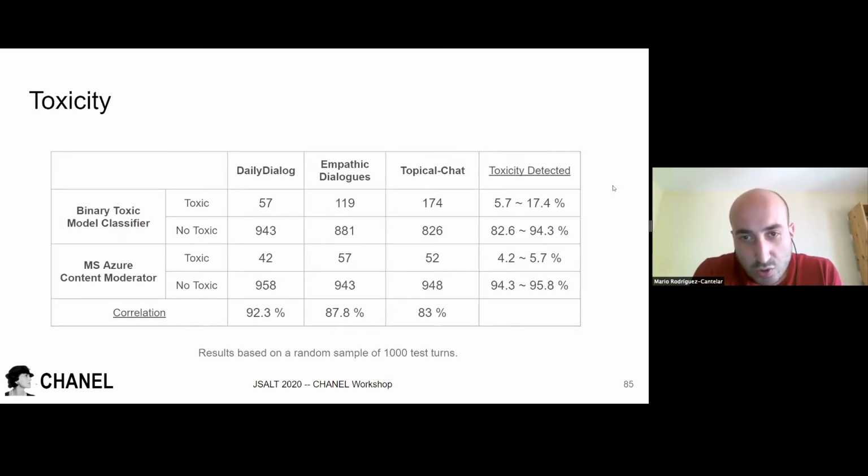And I want to take a look at the right column, where the toxicity is detected. We think that 5% toxicity in each dataset, and even more than 15%, depending on the model and the dataset, is a very high value. So we have to take care about the toxicity in these datasets, and it's a very important problem that we want to highlight. Next slide.